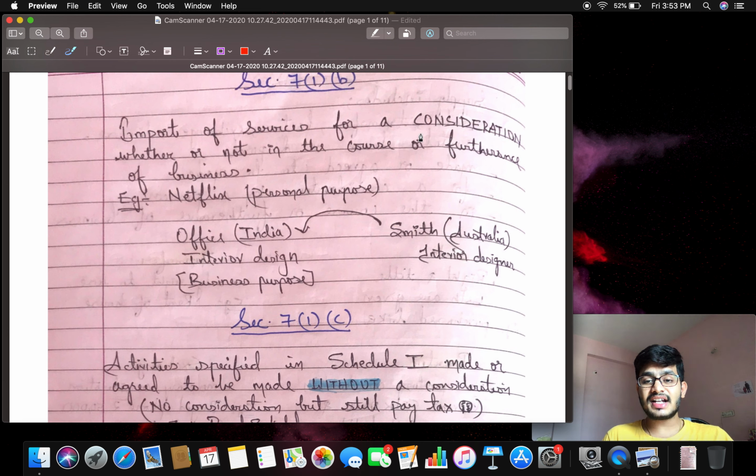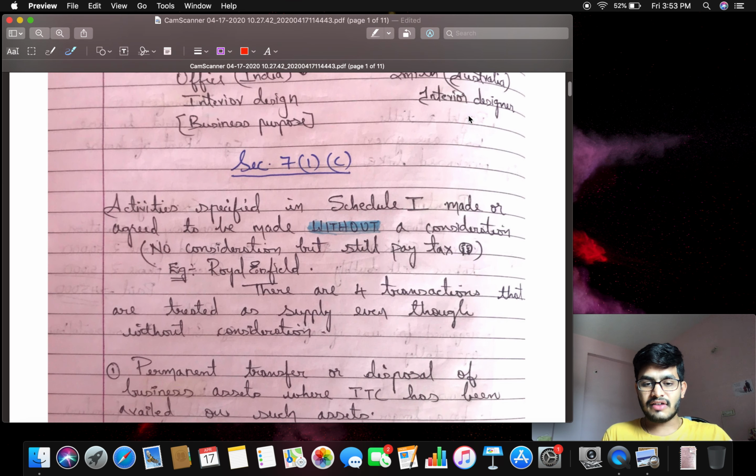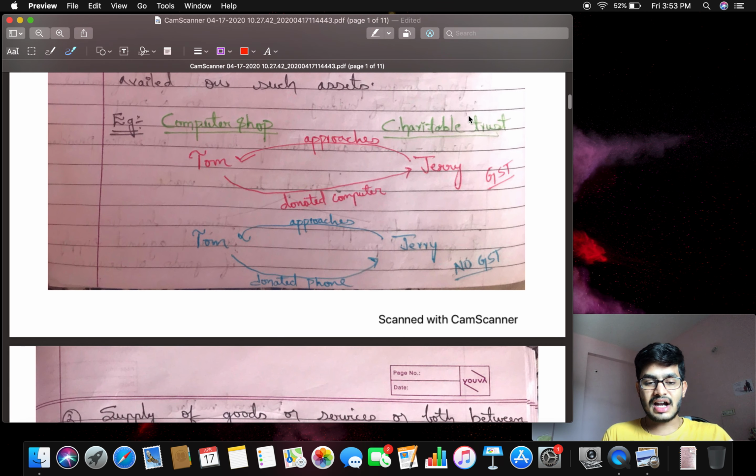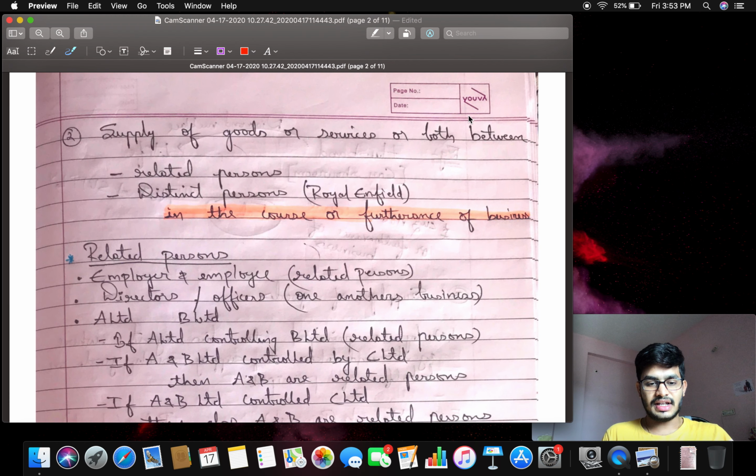If there is a consideration, it falls under section 7(1)(b). Section 7(1)(b) clearly says that it does not matter whether it is for business purpose or personal purpose. If it involves any consideration, it does not fall under section 7(1)(c). Why? Because section 7(1)(c) speaks of supply even if there is no consideration. If it involves consideration, it is not covered under section 7(1)(c). Okay.